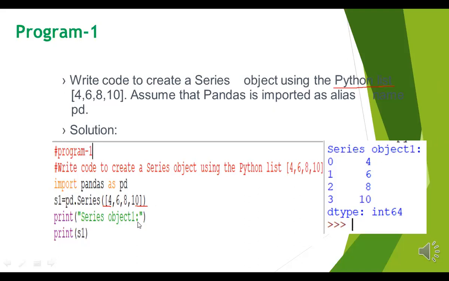This title is showing here, and the series is displayed automatically, and the values assigned to the list will be displayed. So you can create your program easily in pandas. A few lines of code, it is not difficult. Before using this, you need to install pandas in your system.